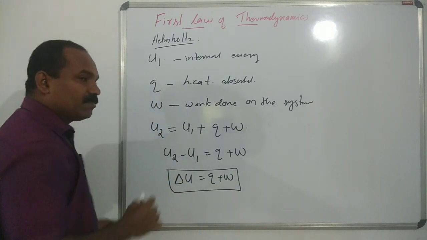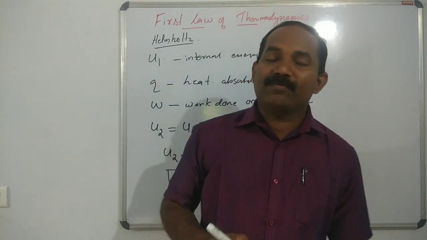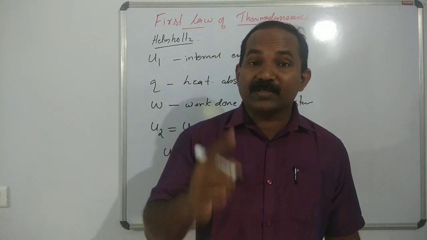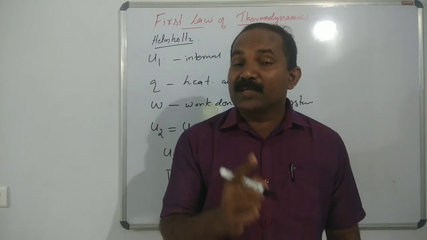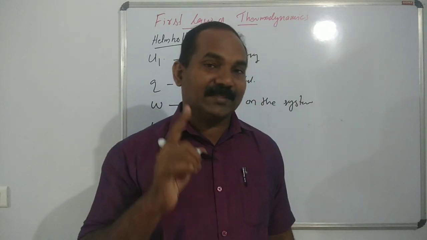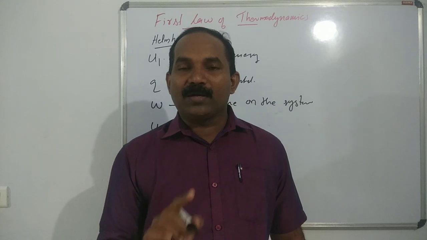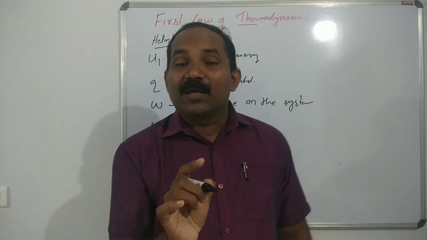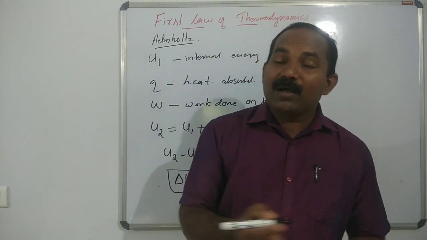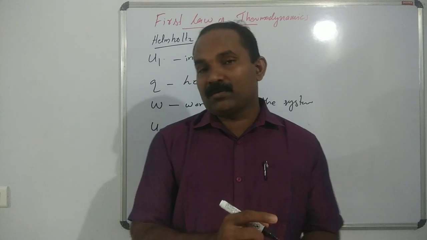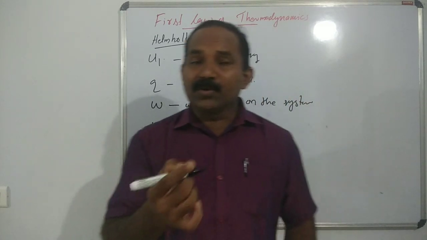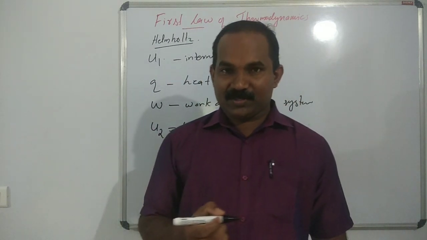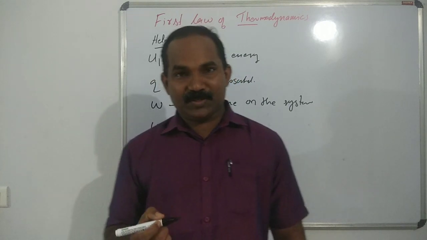This is the mathematical representation of the first law of thermodynamics. Delta U is equal to Q plus W. Delta U is the change in internal energy, Q is the heat absorbed by the system, and W is the work done on the system. Then, as you know, work is a path function.